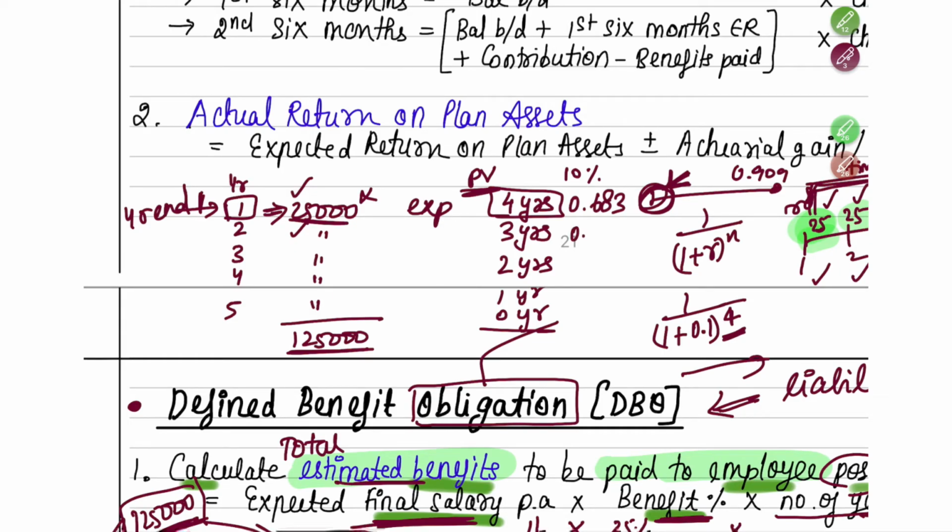Wait. 1 divided by 1.1 to the power 3, right? So it is 0.751, 0.826, I think, 0.901. And here what will happen at the end of 5th year? You have no year left, correct?